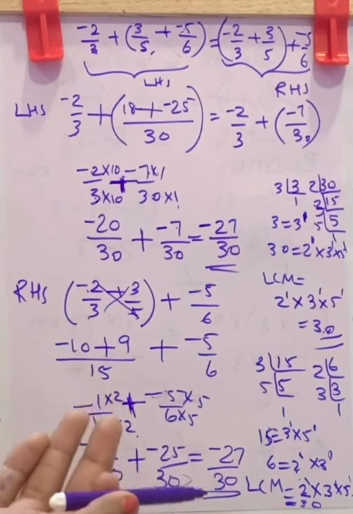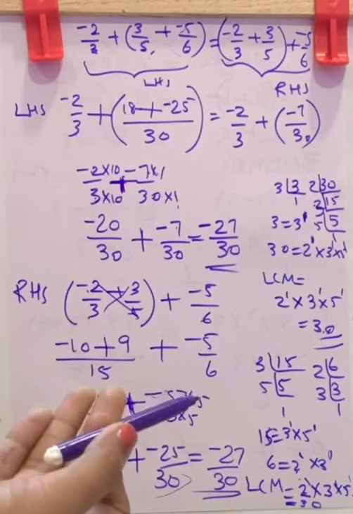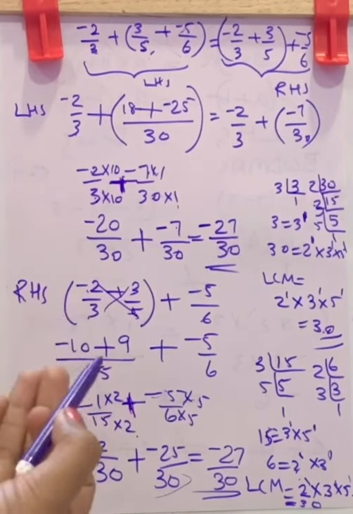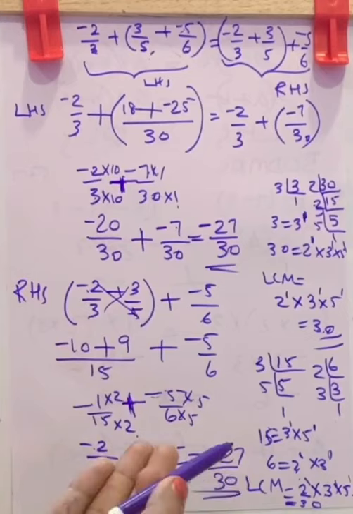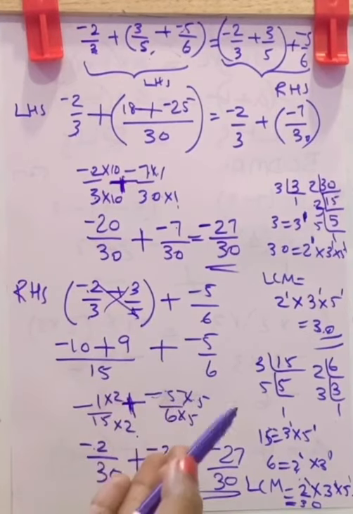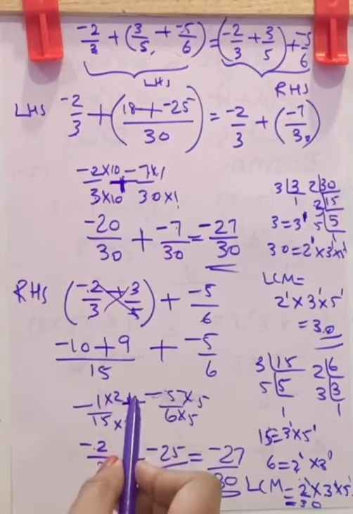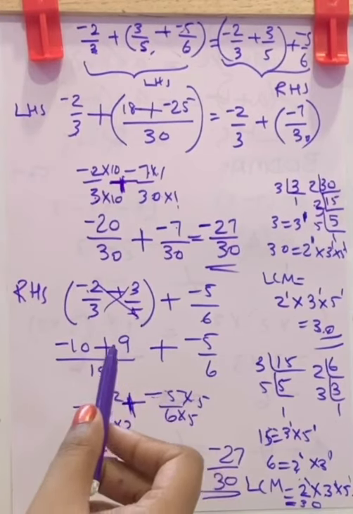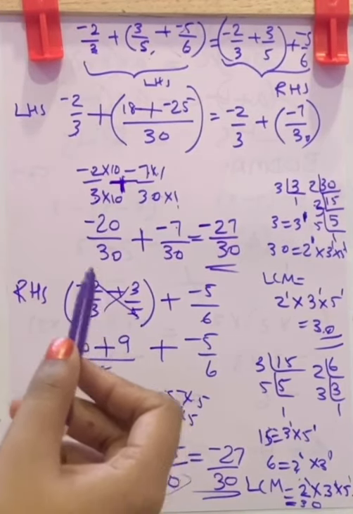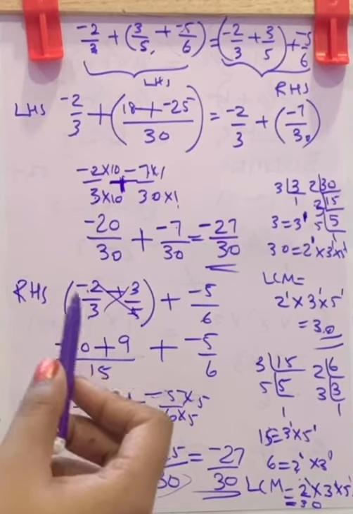So what can you say? Rational numbers satisfy the associative property for addition. That is A plus B plus C is equal to A plus B plus C. That is what associativity of rational numbers means considering addition.